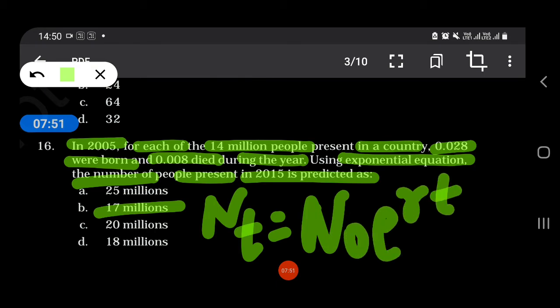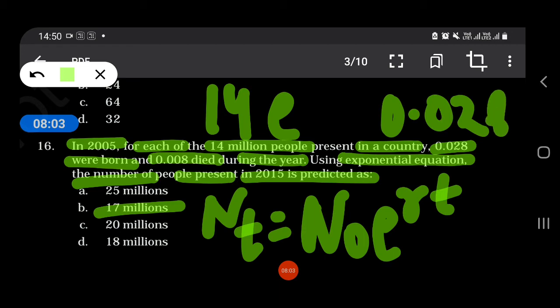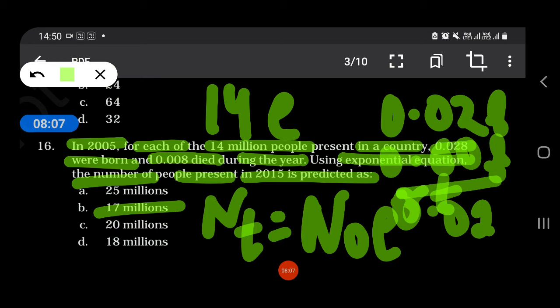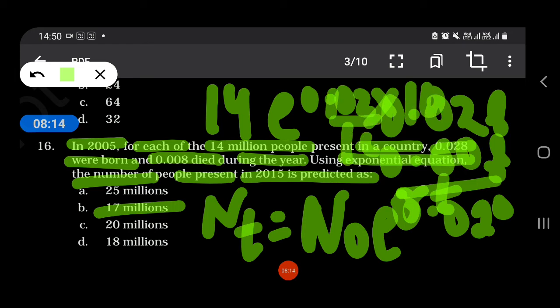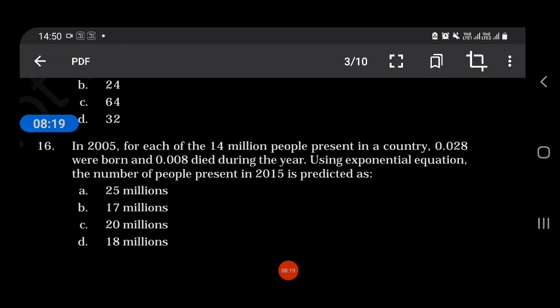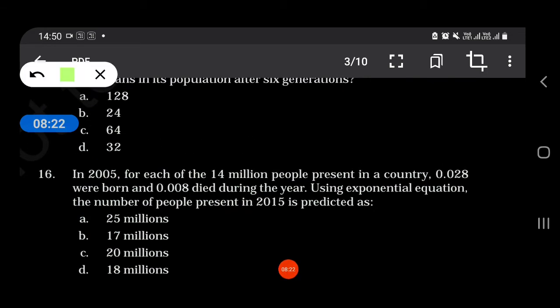Initially it was 14 million, and e to the power r t, where the rate is 0.028 minus 0.008, so 0.020. e to the power 0.02 into time, which is 10 years, so 2 upon 10, 0.2. 14 e to the power 2 upon 10.